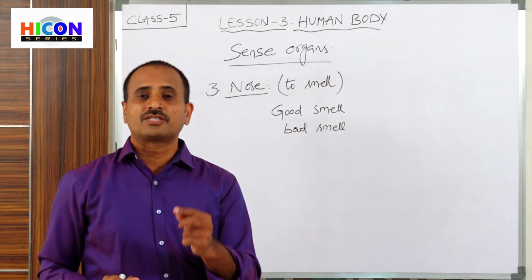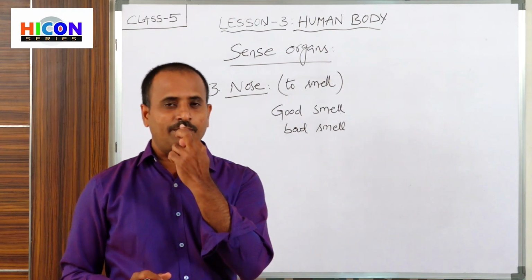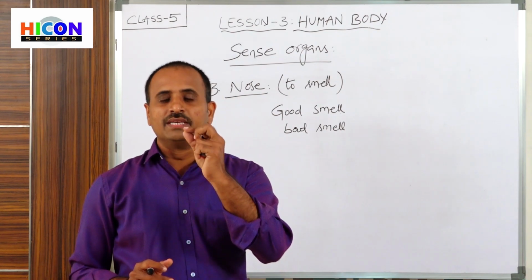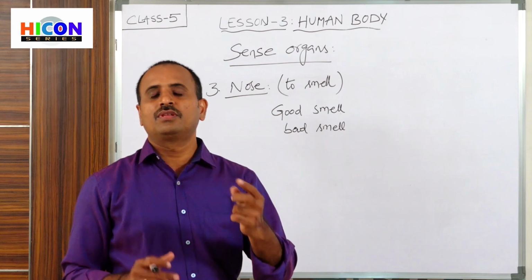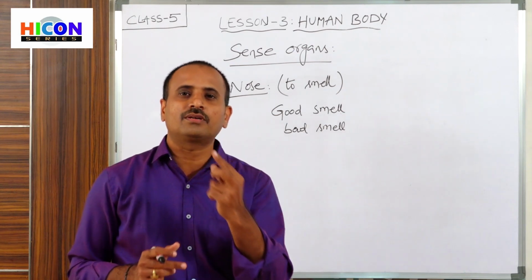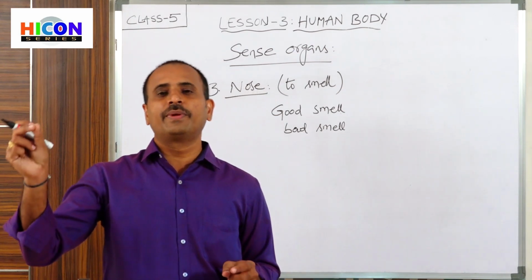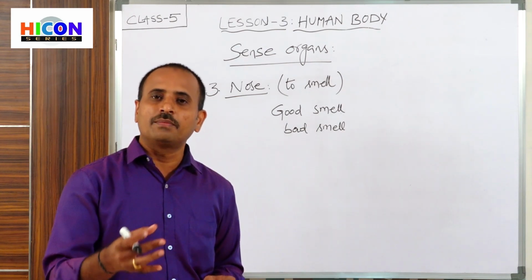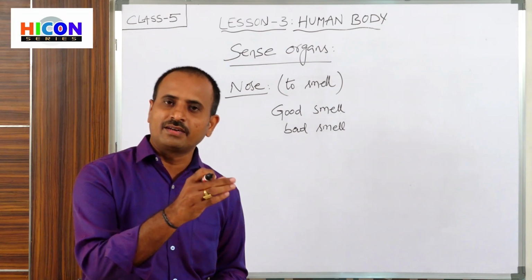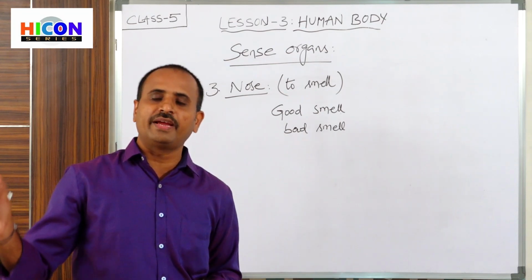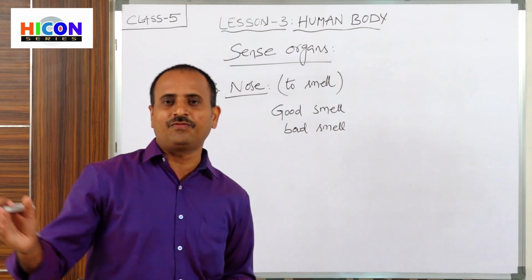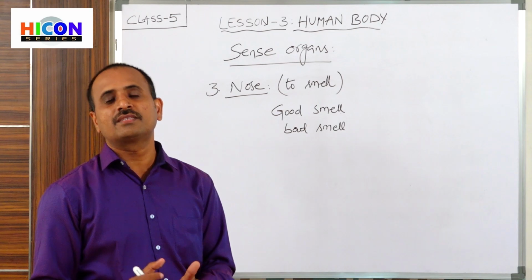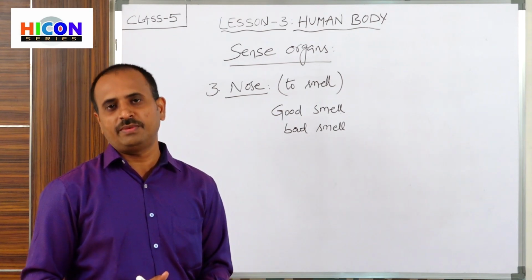And next, children, there are some nerves present in the upper part of our nose, and from there the nerves are connected to the brain. If we smell any object, the nose absorbs that smell and directly sends that information to the brain, and the brain resends the information to the nose, and there we can smell that substance and feel the sense of the smell.